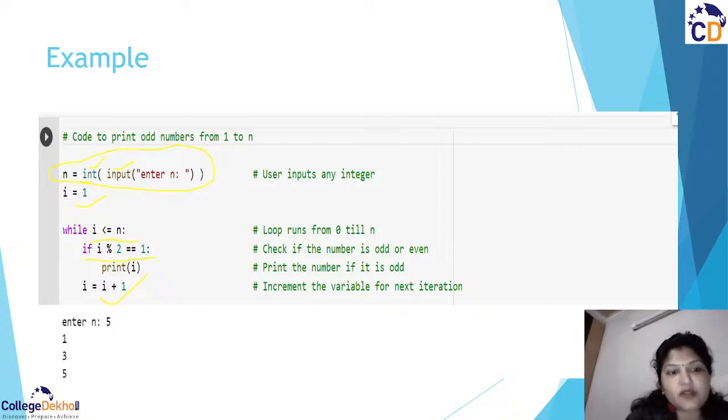And it is very important to maintain the indentation. The if is coming under the while loop, and within the while loop we have another statement. If the condition is true, you need to have this print statement. It is not within the while loop directly, it is within this condition, so only when the if condition is true is the print part executed. And then this is your while part: you are incrementing the counter and printing the values like 1, 3 and 5. This is how the while loop is used in a program.